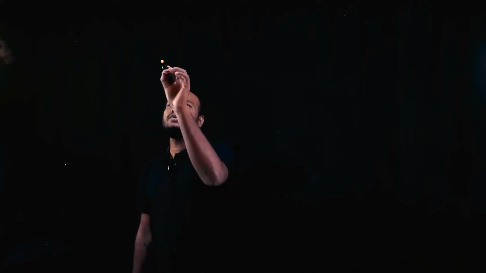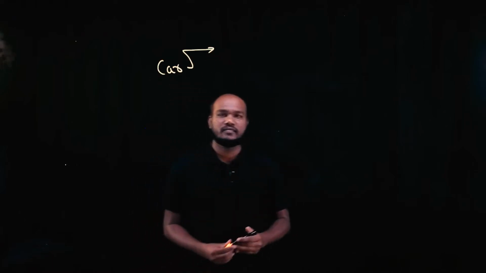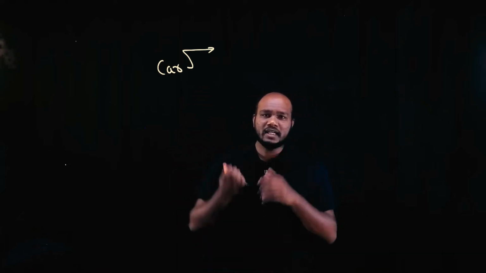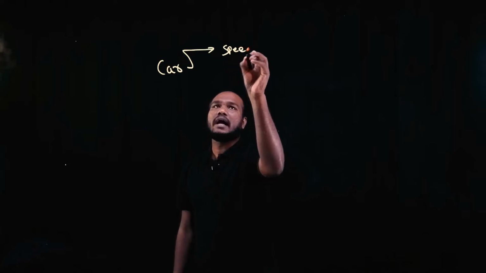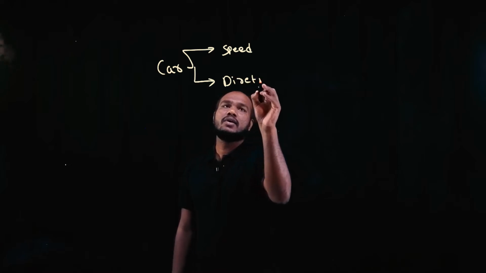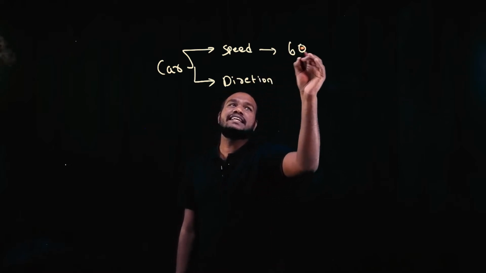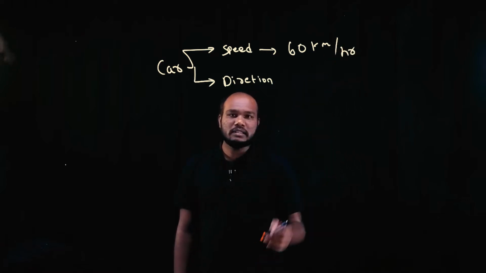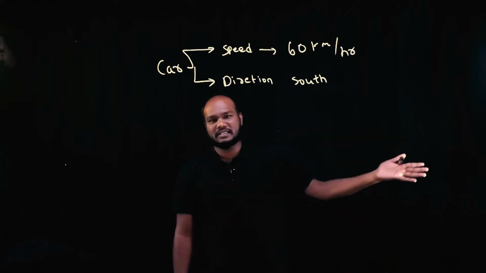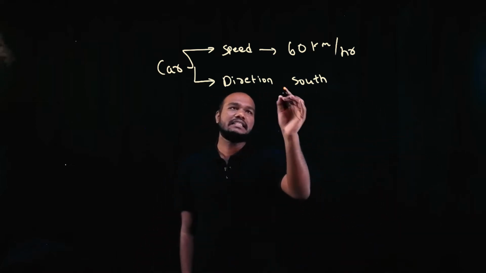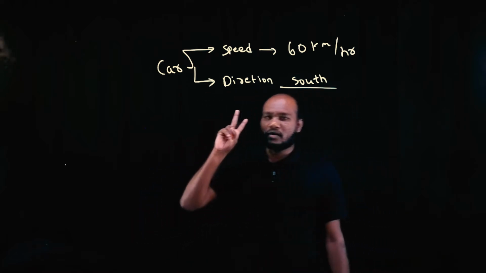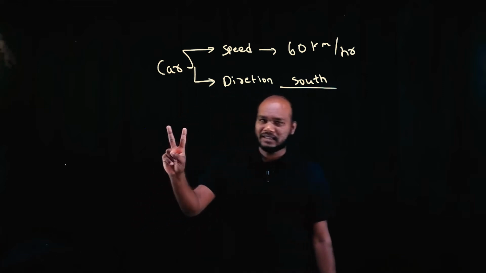If you're going in a car, there are two things. If somebody calls you, hello, they ask you two things. What speed are you going at? And another thing they can ask about the car is where you are going, what is the direction? You say I'm going at 60 km/h, and you will say I'm going south. South of Bangalore or somewhere, South India, anywhere. You just say the direction. There are two things that can be discussed when somebody calls you while you're driving a car.